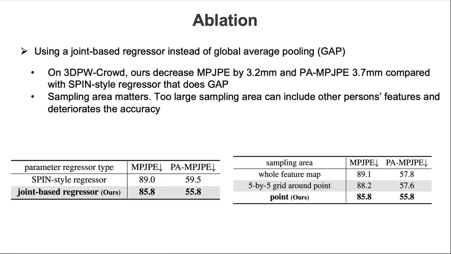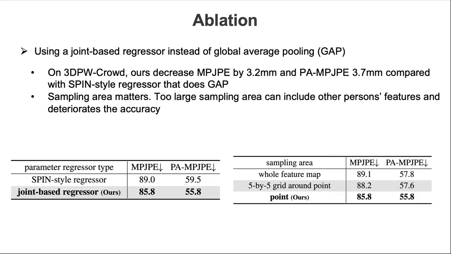Using a joint-based regressor instead of global average pooling is also beneficial in increasing accuracy of estimation on crowded scenes. On 3DPW Crowd, ours decreases MPJPE by 3.2 millimeters and PA-MPJPE by 3.7 millimeters compared with the SPIN-style regressor that does the global average pooling.